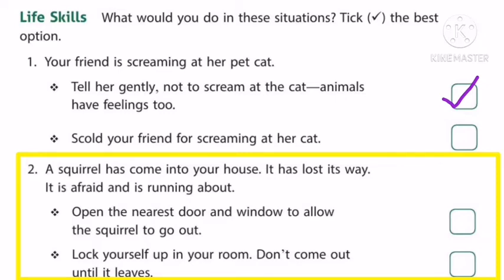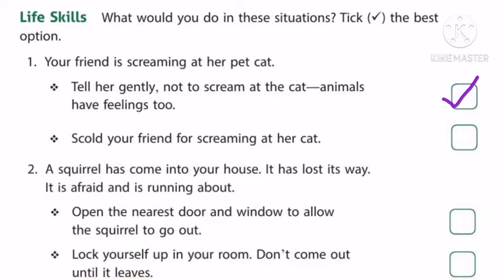Yes, we have to open the nearest door and window to allow the squirrel to go out. In the story, we learned we should not show that we are afraid of them. When we are afraid, they might feel that we are going to harm them. So, we must be friendly towards them. We have to help them. So, we have to open the door or window to allow them to go outside. That is what we have to do.